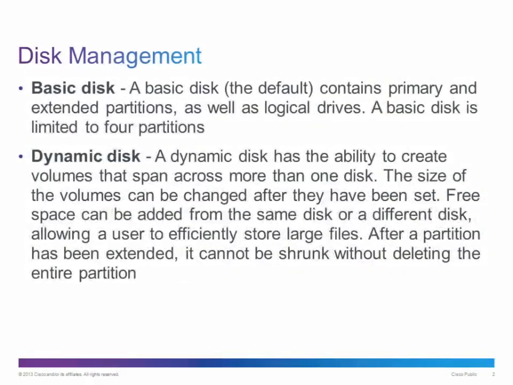When we want to install a hard drive in our system, we're going to need to make that hard drive either a basic disk or a dynamic disk. A basic disk, which is the default, contains primary and extended partitions, as well as logical drives. A basic disk is limited to 4 partitions. The Windows operating system needs to be installed onto a basic disk. After it's installed, the basic disk can then be converted to a dynamic disk.